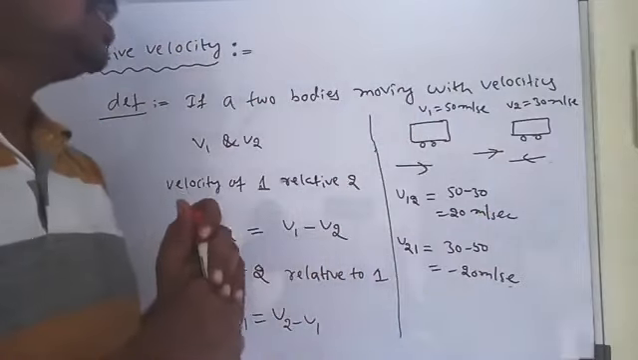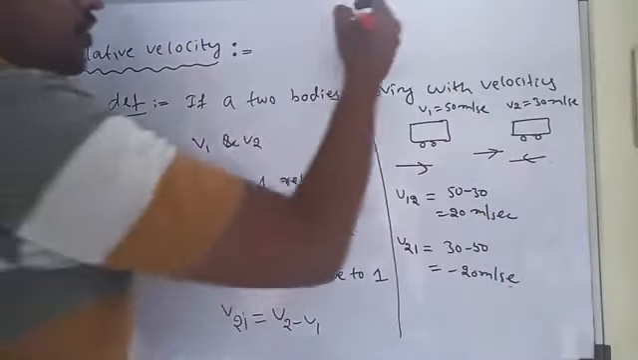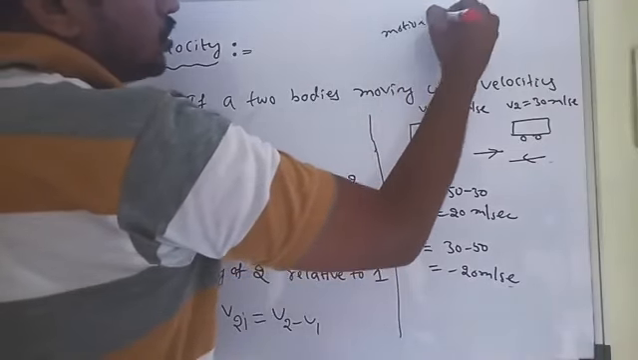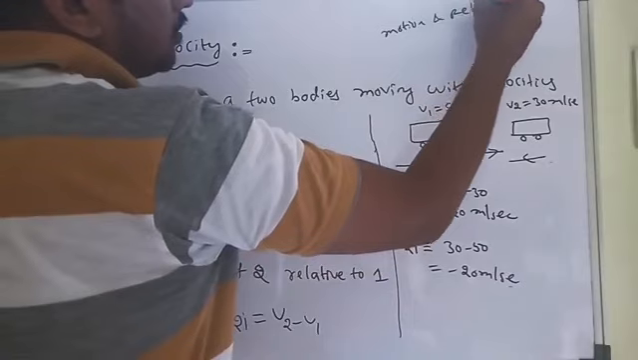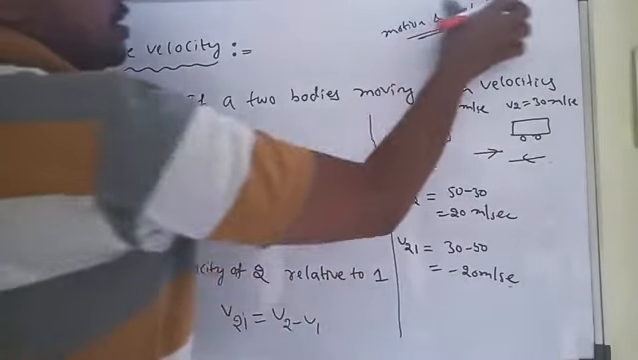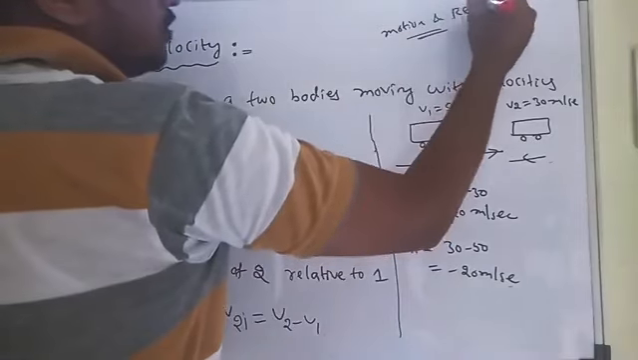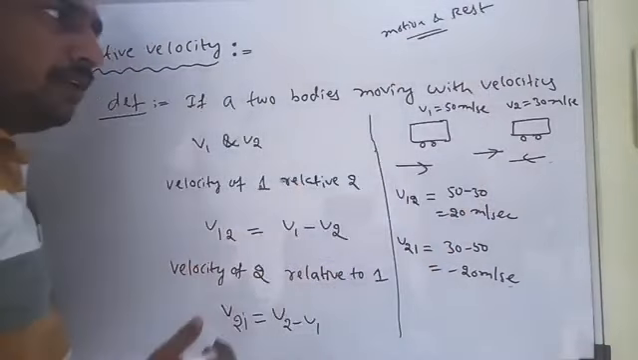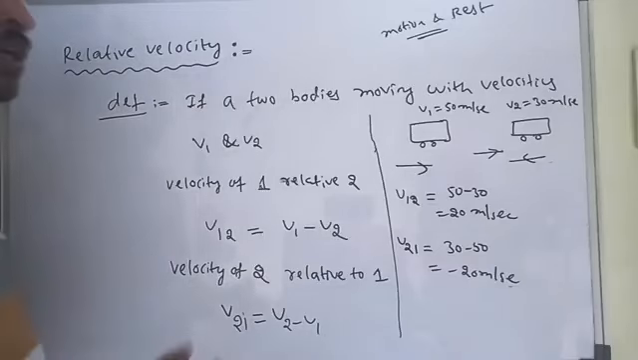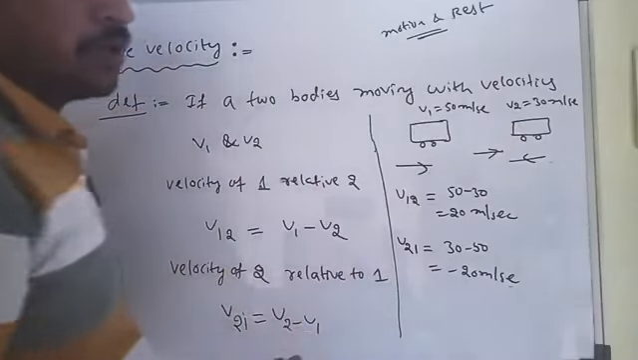Like the same, in motion in a straight line, motion and rest are relative things. Motion and rest are relative. It appears the same way. This is nothing but relative velocity. Relative velocity, and motion and rest are relative, are the same terms.